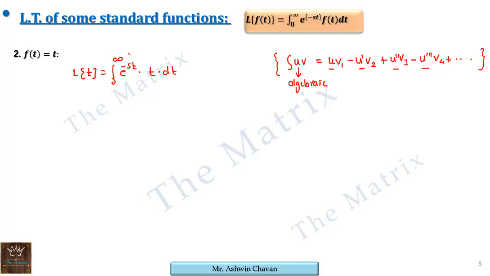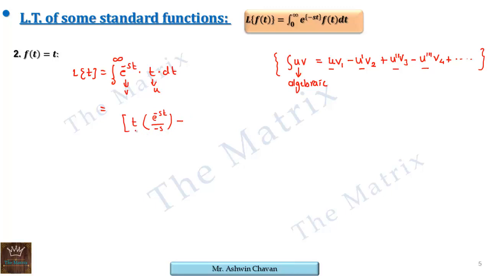Okay, so here the algebraic function is t and we'll be taking the exponential as v. What does the rule say? First, t as it is, and the integral of e raised to minus st, which is e raised to minus st upon minus s.